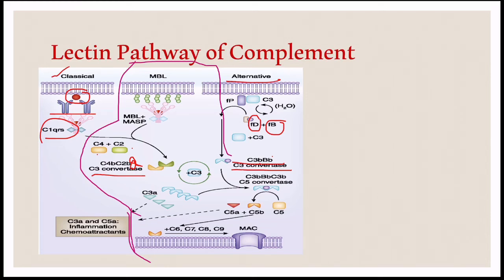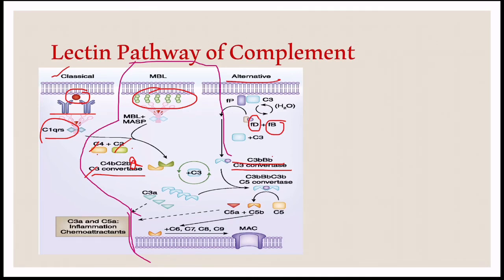In the mannan binding lectin pathway, MBL plus MASP recognizes the mannose residues present on the cell structures of the microorganisms and leads to the cleavage of C4 and C2. Finally it forms the C4b2a C3 convertase. So in all these three pathways, C3 convertase is formed.